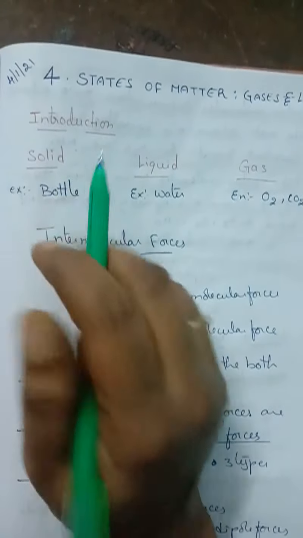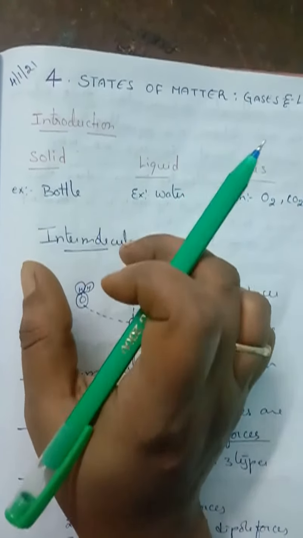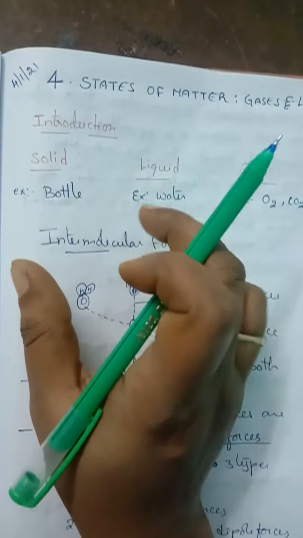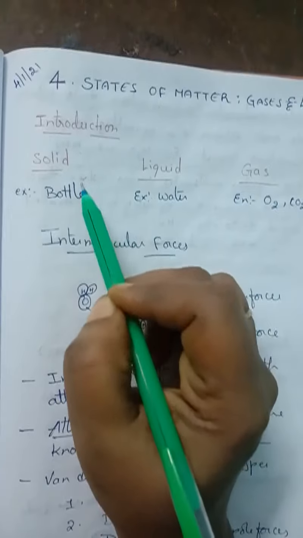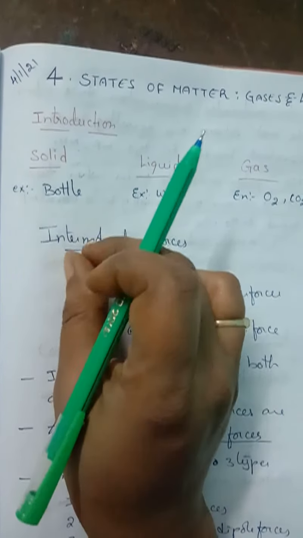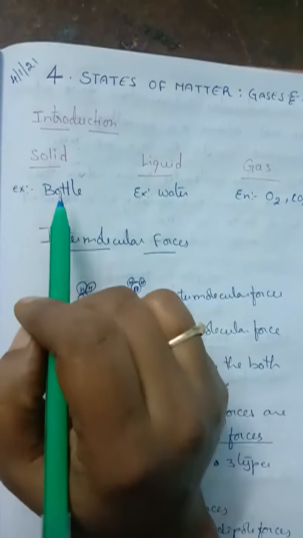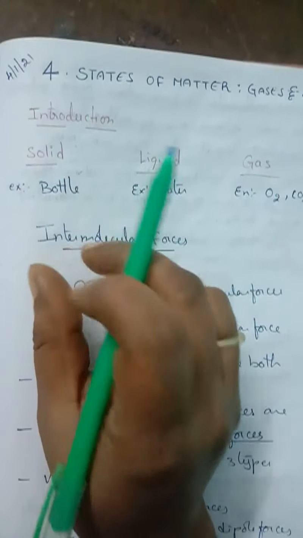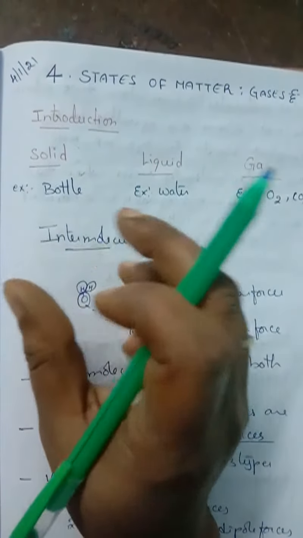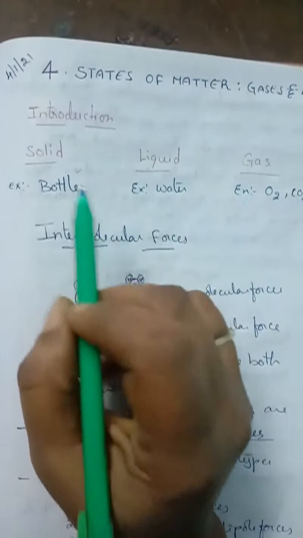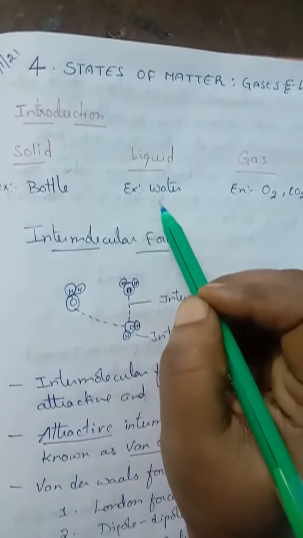So what are the characteristic properties of a solid? It has a definite shape and volume. The intermolecular space between the particles is less, so the intermolecular force of attraction between these particles is more, and they cannot flow like liquids, isn't it? So they have a rigid, particular shape due to this intermolecular force and this intermolecular space.